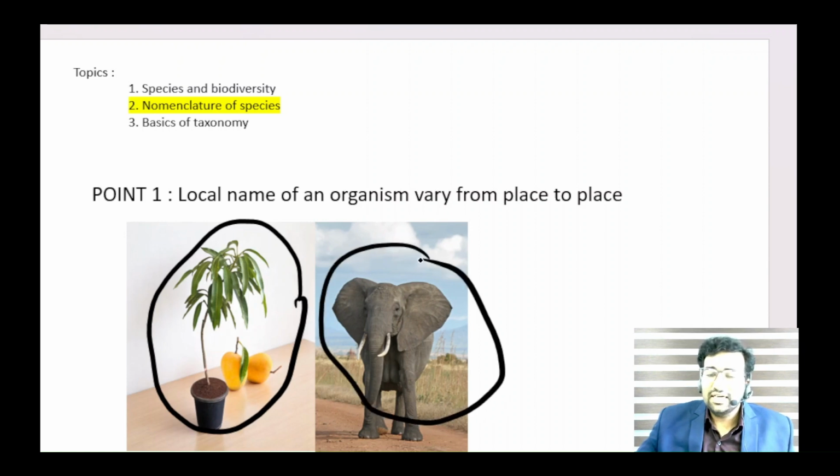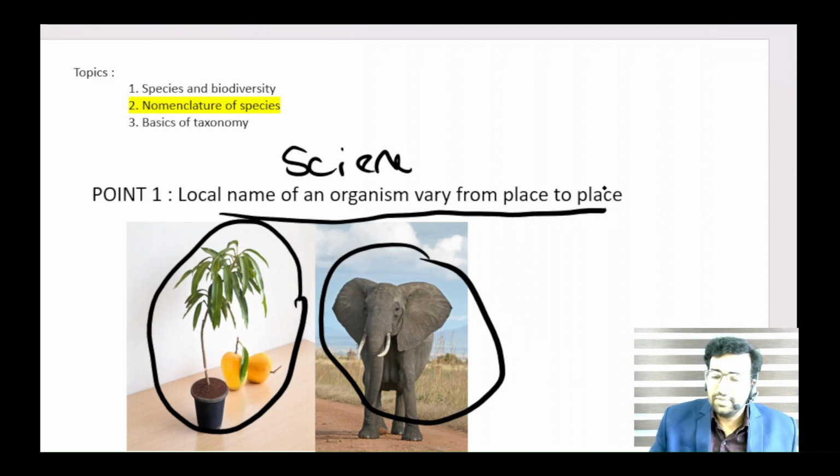Just like the elephant. In English we call it elephant, in another language we call it something else. But we want to know the exact name that is internationally acceptable. It is called the scientific name. So the local name of an organism varies from place to place.